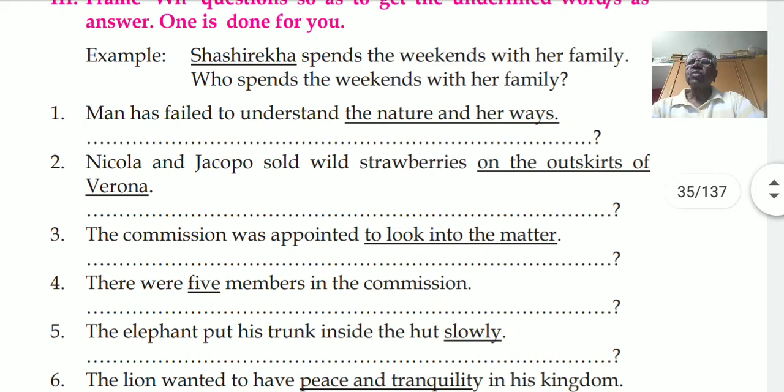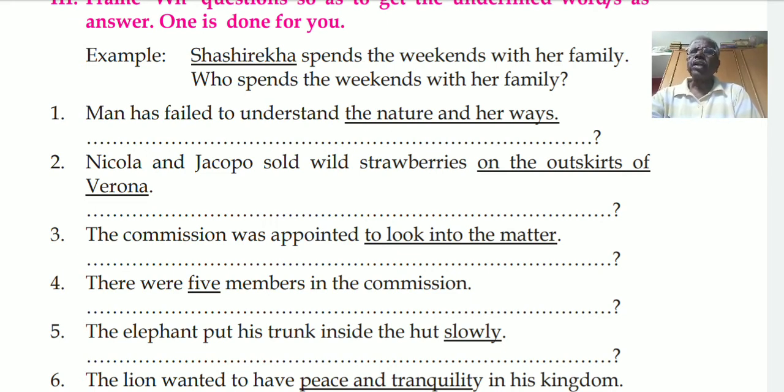Third one is, the commission was appointed to look into the matter. To look into the matter. Here, it is a reason. To look into the matter means reason. So, why has to be used. So, what will be the question? Why was the commission appointed?